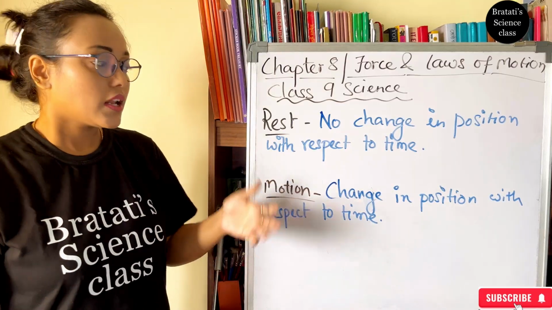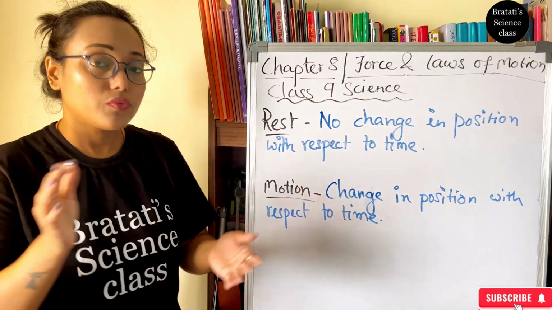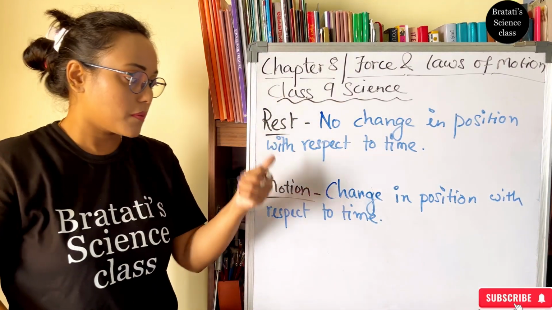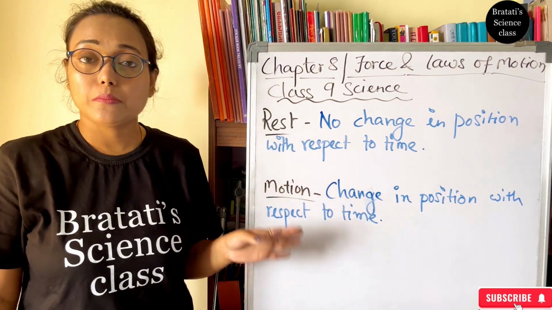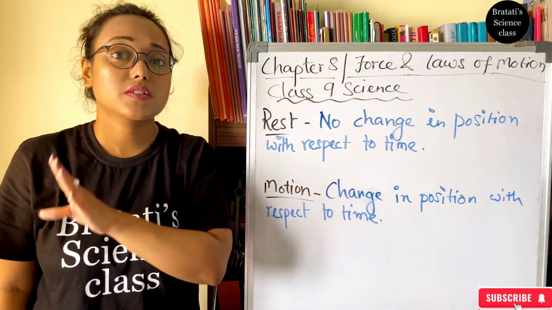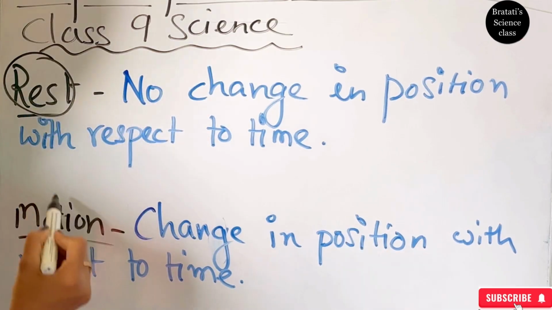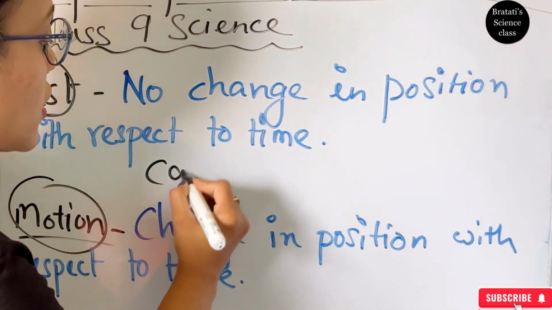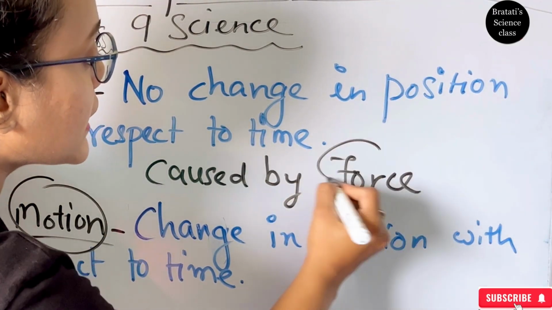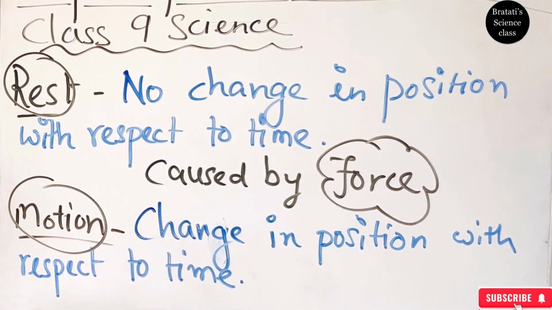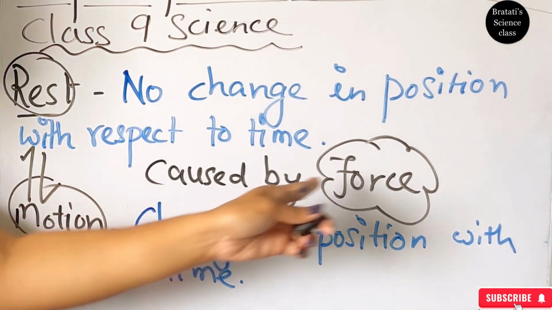So this is done. Now the question is, what is that external or internal thing which causes an object to move from rest to motion or vice versa? रेस्ट से मोशन एंड मोशन से रेस्ट, ये किसकी वजह से हो रहा है? What causes this? So there comes force. Rest to motion is caused by force. In class 8 we have learned about what is force.